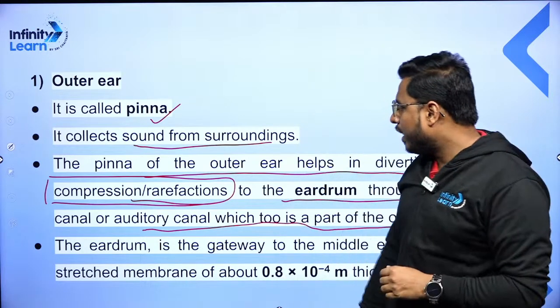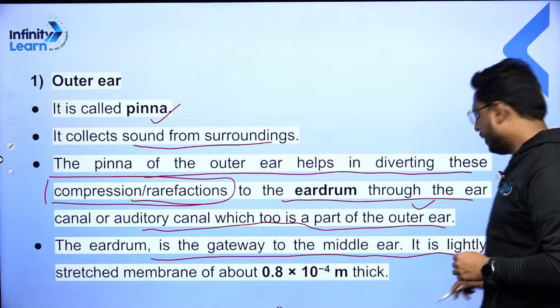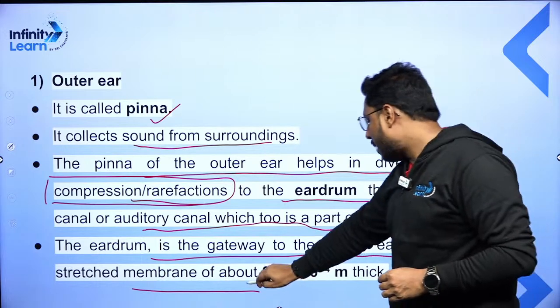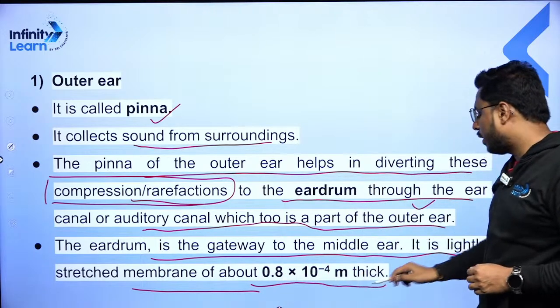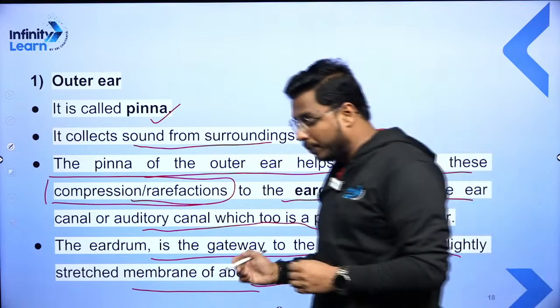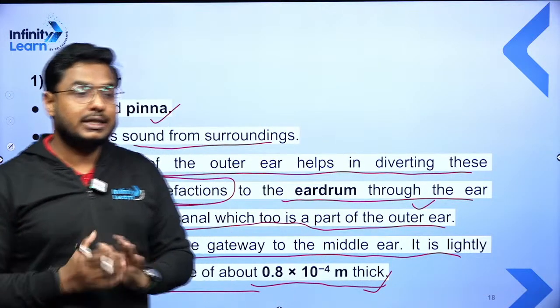Now, moving ahead, the eardrum is the gateway to the middle ear. It is a lightly stretched membrane about 0.8 into 10 to the power minus 4 meter thick. That is the thickness of the eardrum. 0.8 into 10 to the power minus 3.